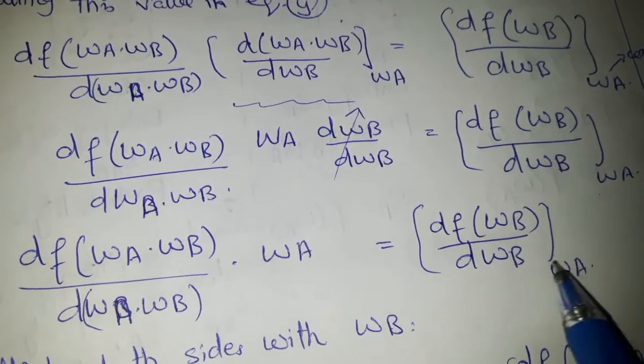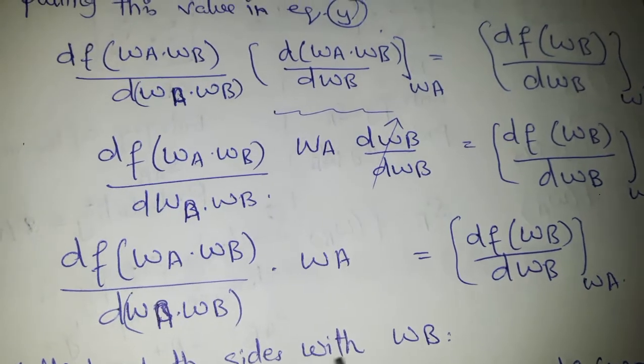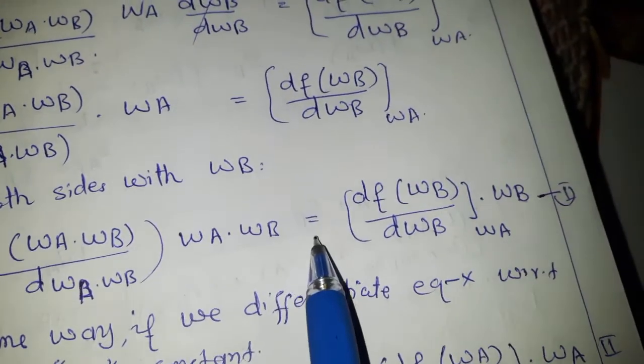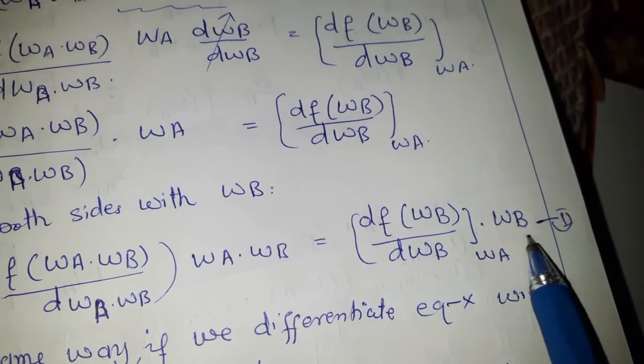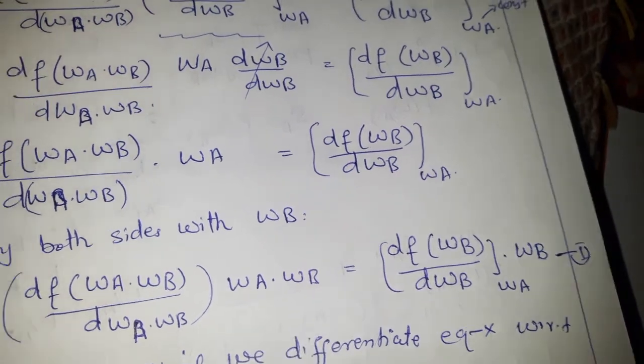This is the same term and this is also the same term, can't be cancelled. Now we can multiply both sides of this equation with WB. So we got this equation 1, WB is multiplied here and also here.